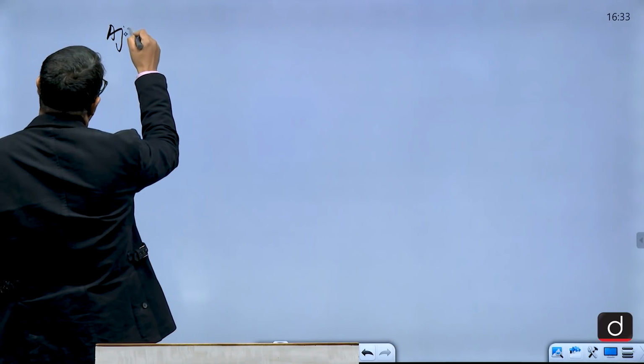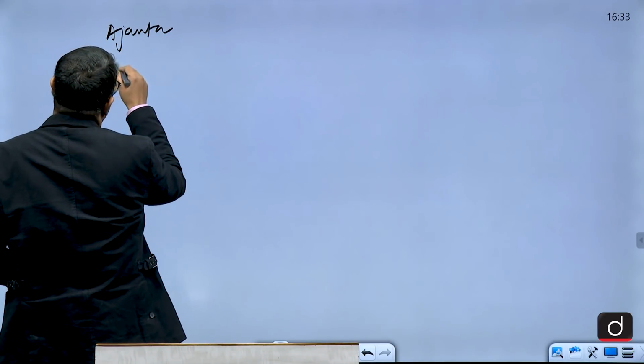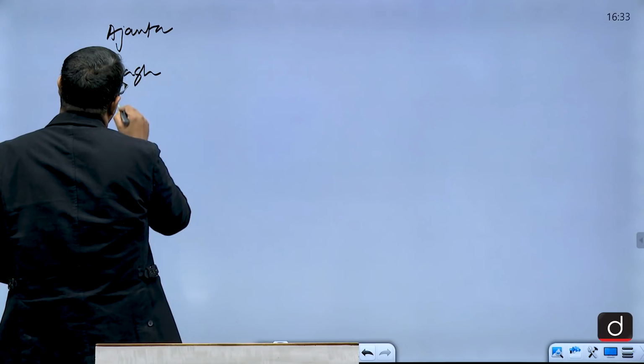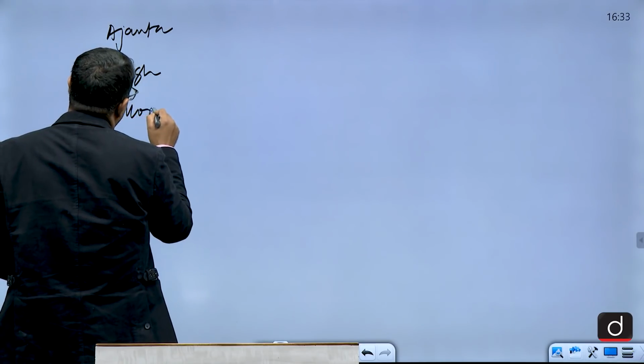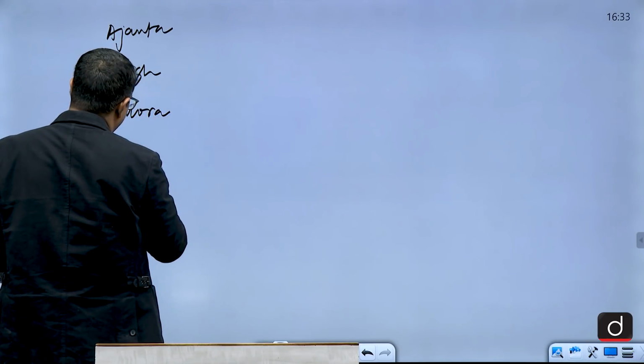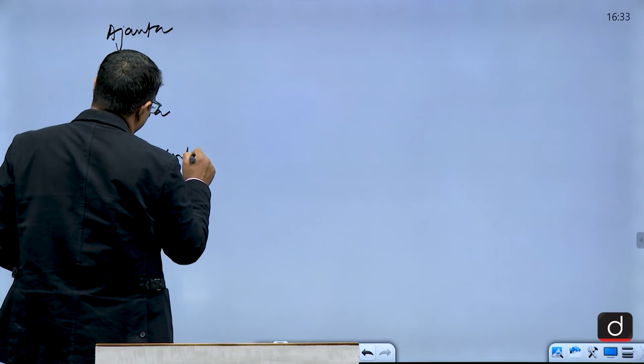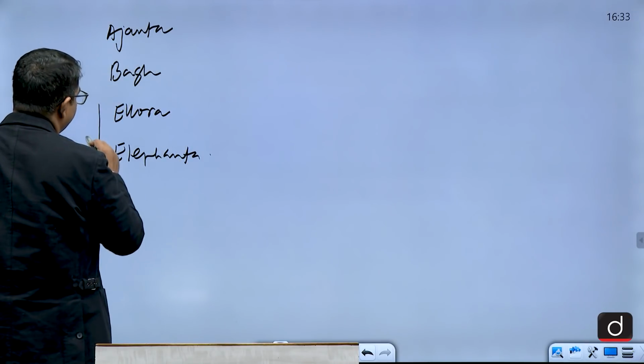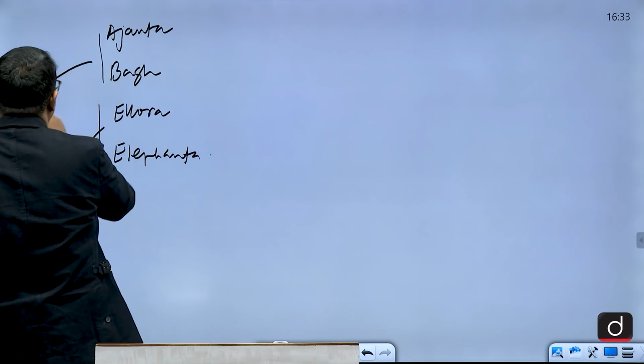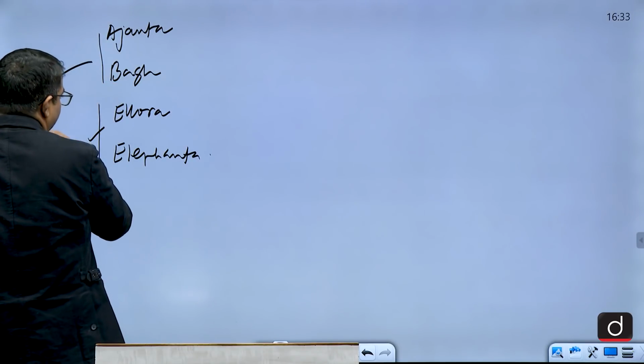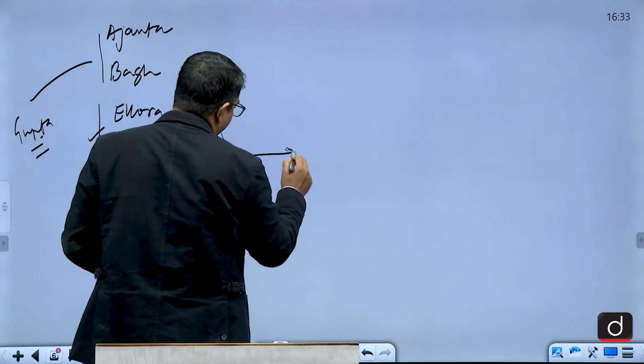Ajanta mainly you have to focus. Ajanta, Bagh, Ellora, Elephanta. Ellora, Elephanta, these are developed in the Gupta period and these are attached mainly to Rashtrakutas.